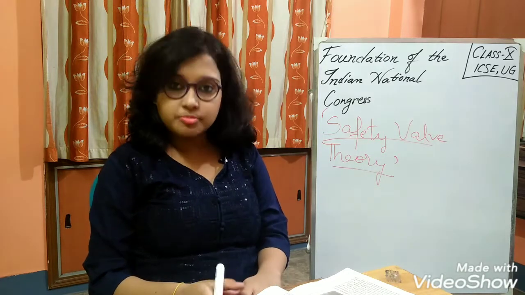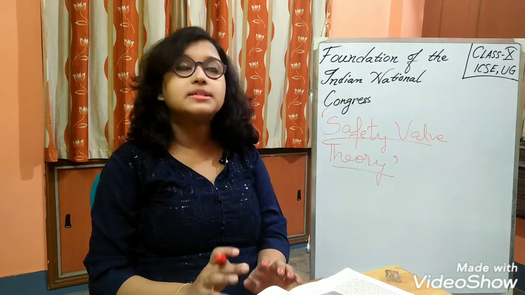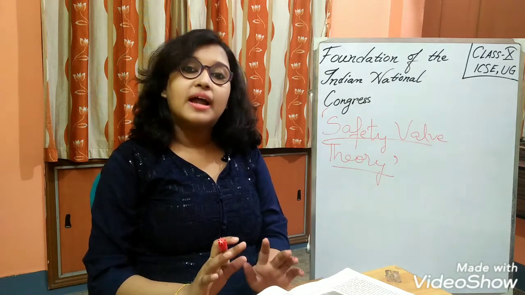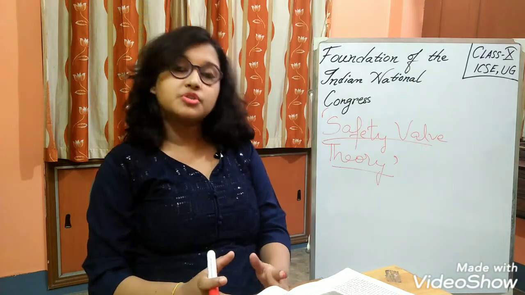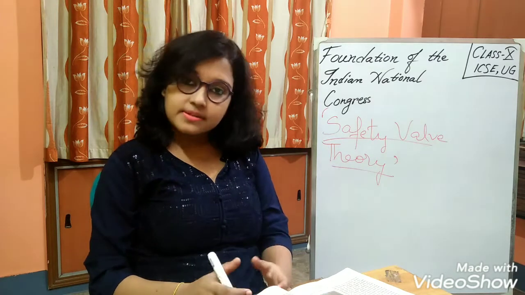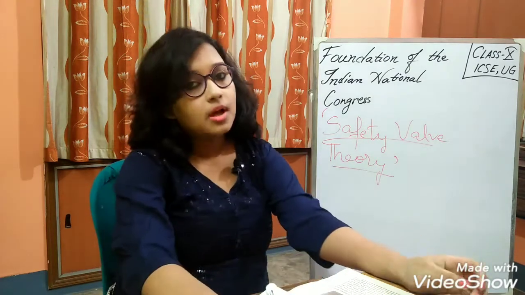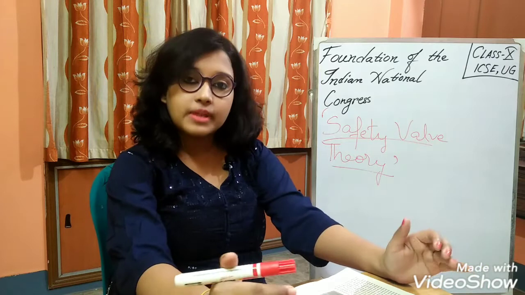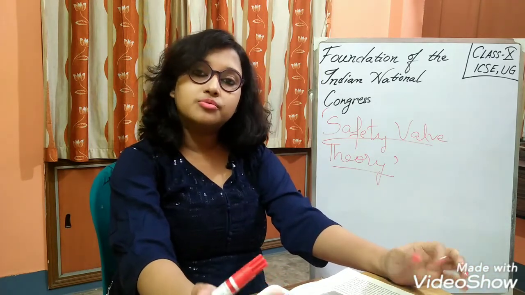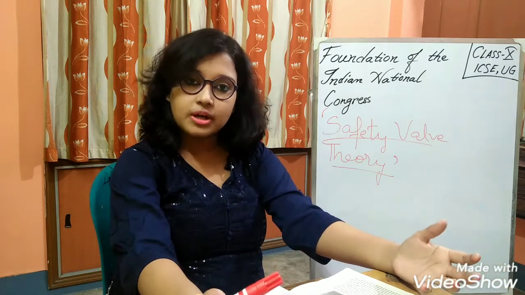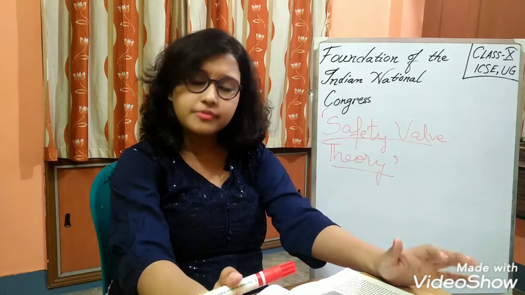As he was a British person, they often say that to channelize the outburst of the Indian intelligentsia or nationalists, he wanted to give them an organization so they could conduct their freedom struggle in a manner which is not violent.